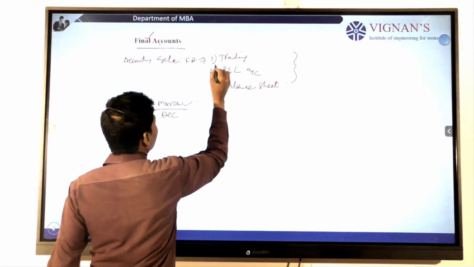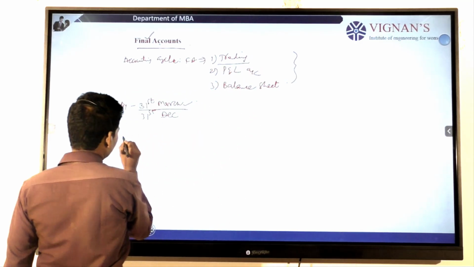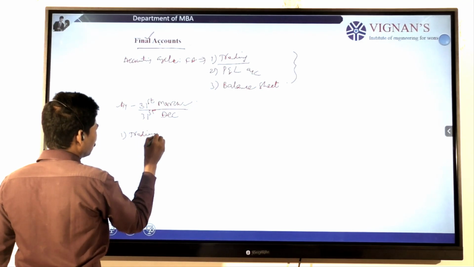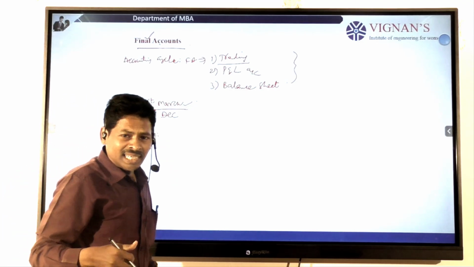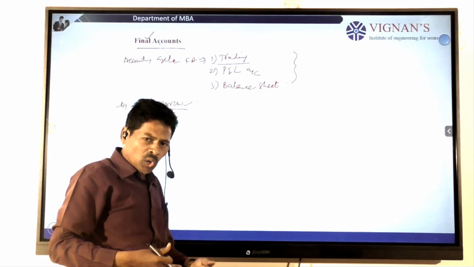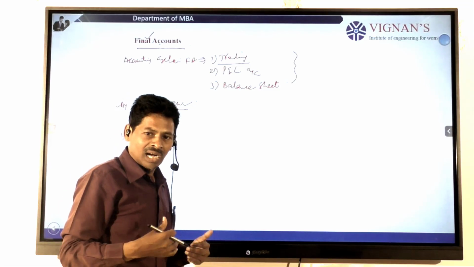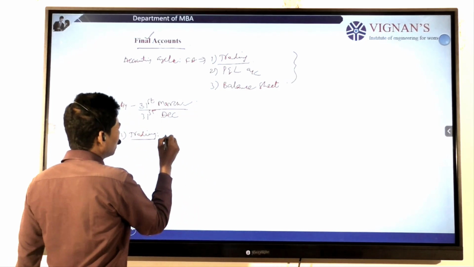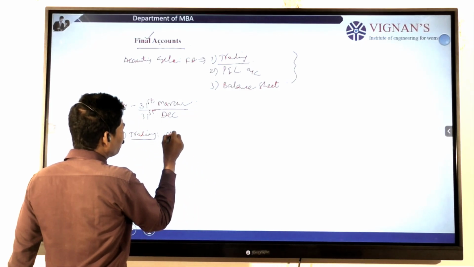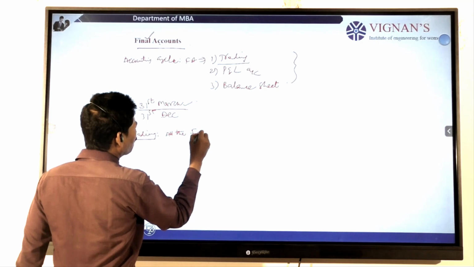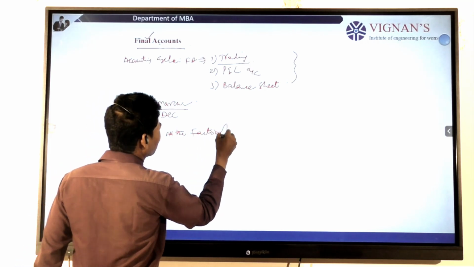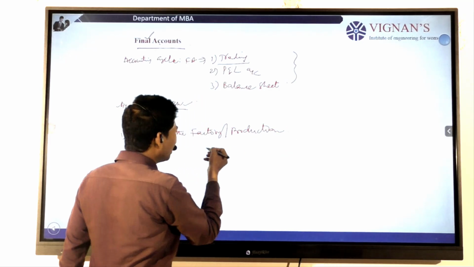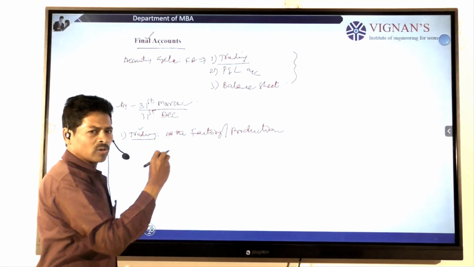The first part is the trading account. What do you mean by trading account? Every business organization should know how much profit is earned or loss is incurred. With the help of the trading account, all the factory or production expenses are recorded at one place, and that place is called the trading account.